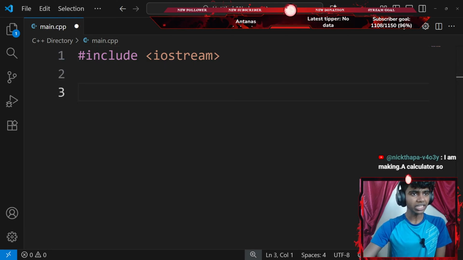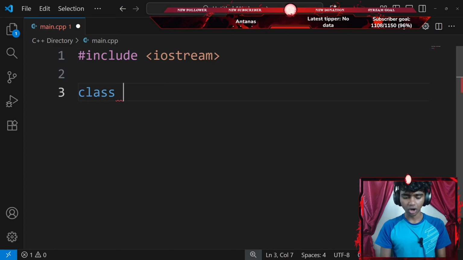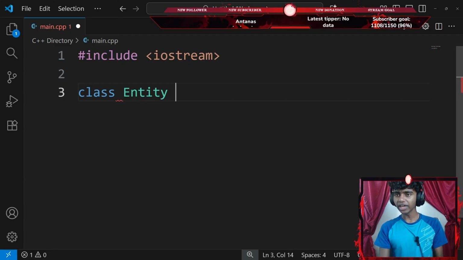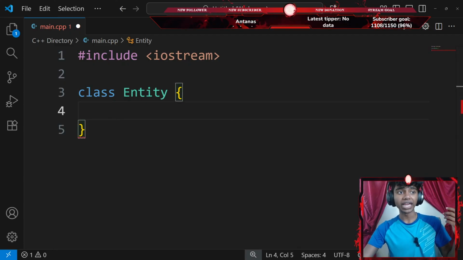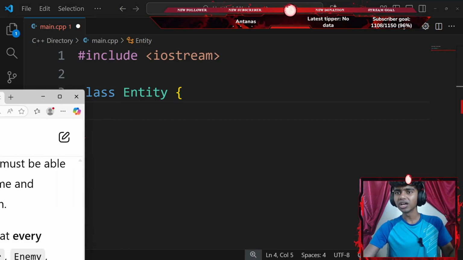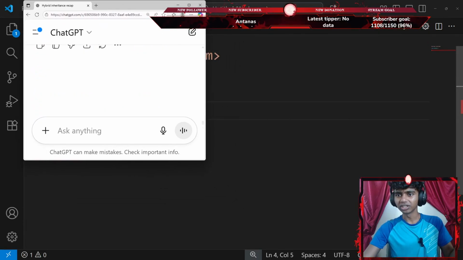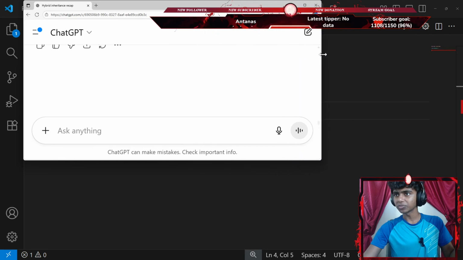So it says you're building a small game engine that needs a base class called Entity. So let's go ahead and create a base class called something like Entity. There we go. Then I'll add a pair of curly braces. Now, my Entity class: each entity in your world must be able to update itself every frame. Wait, hold up, guys. What does Sensei mean by update? I don't think the instructions are that clear, guys. Let me extend this a little bit.